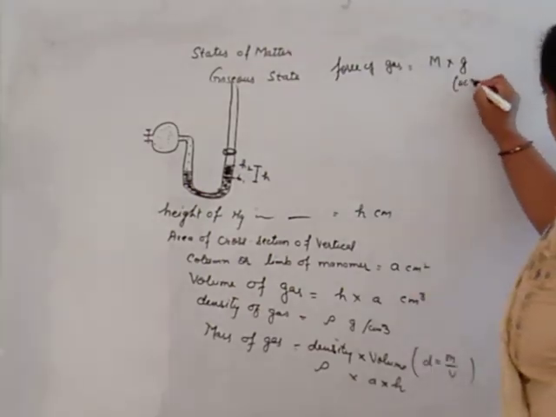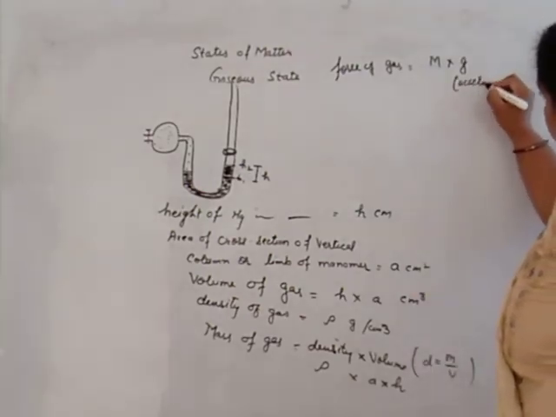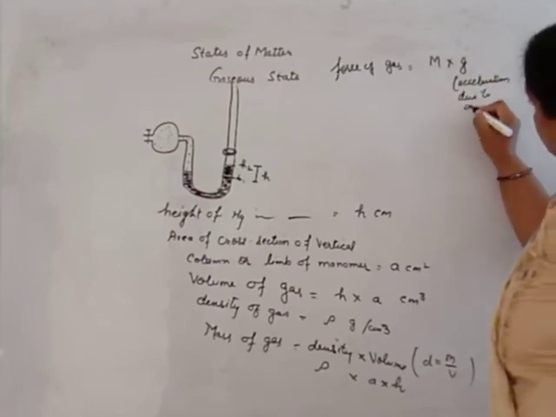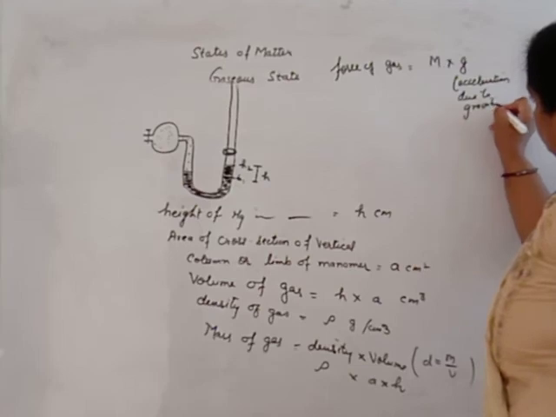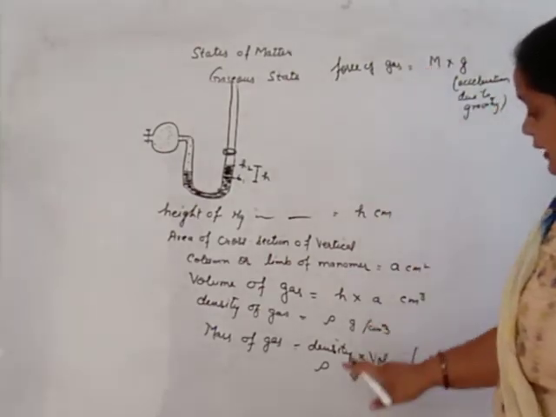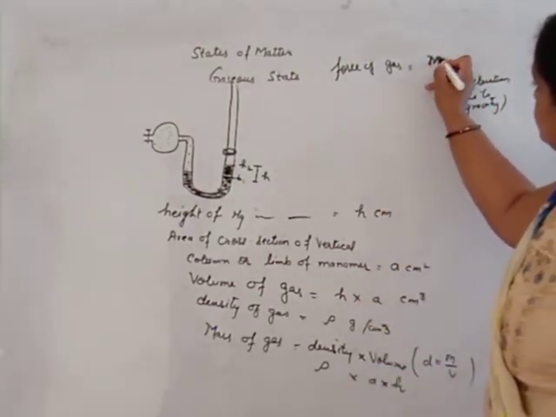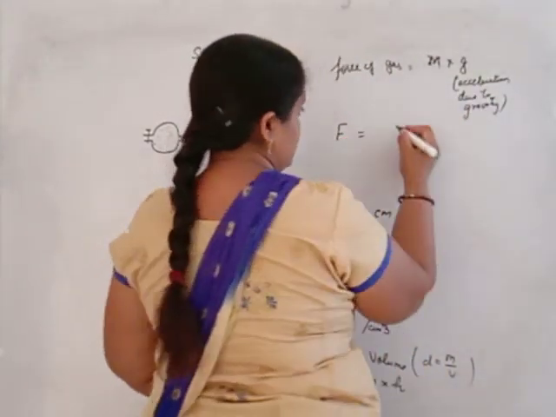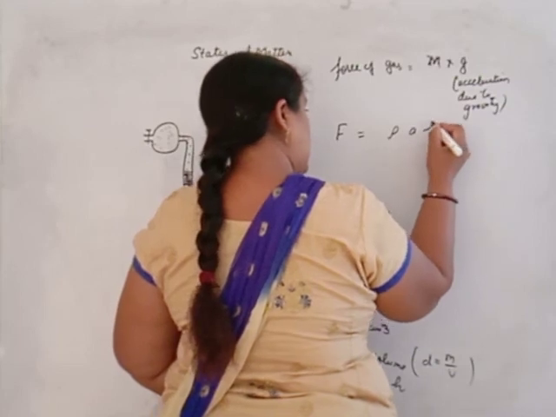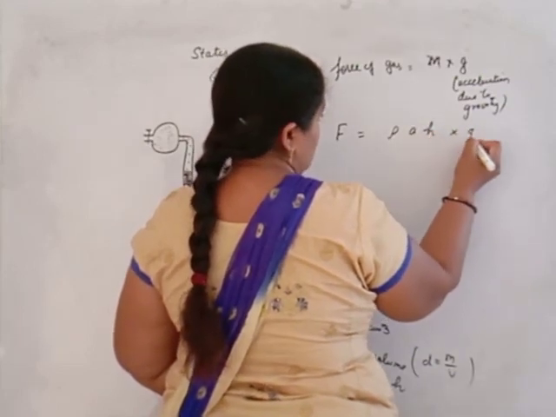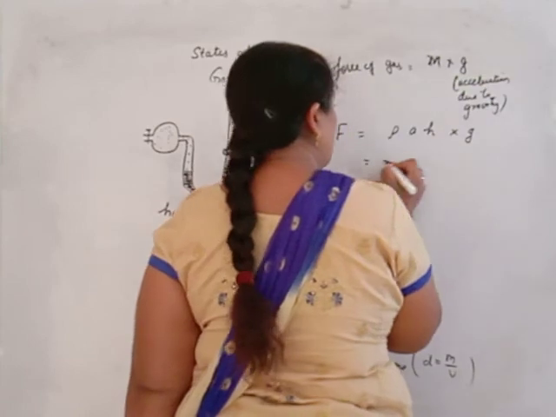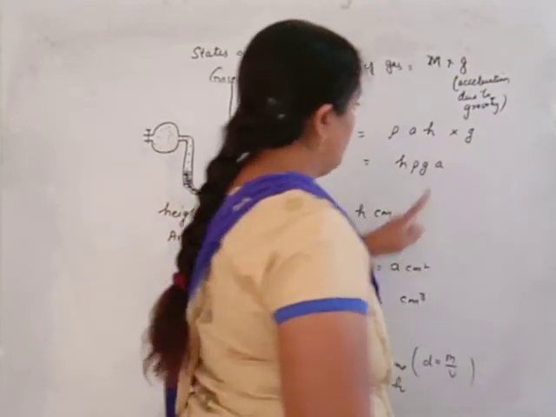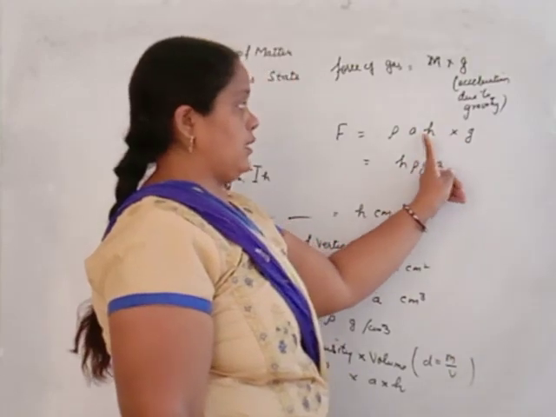Mass of gas is rho A H, so the resultant force is H rho G A. Beta, H rho G A.